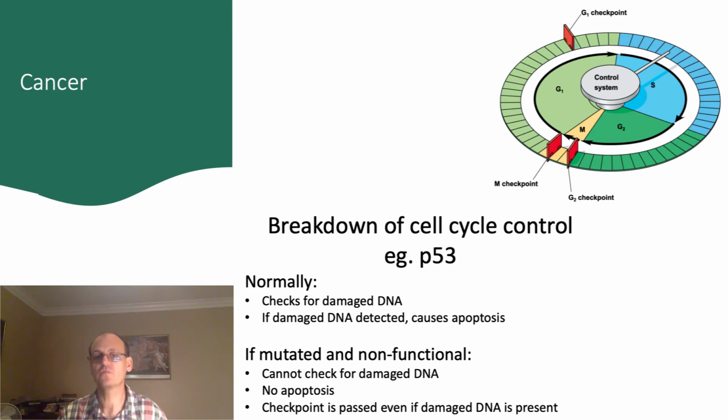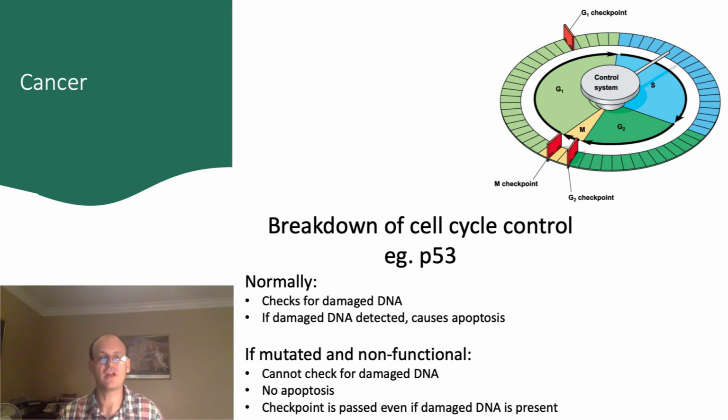So, the checkpoints we've been looking at are essentially a way that cells put a brake on cell division. Notice that several of these checkpoints involve checks that the DNA is undamaged and properly replicated. In order to check this, however, there need to be genes that produce proteins to do the checking.